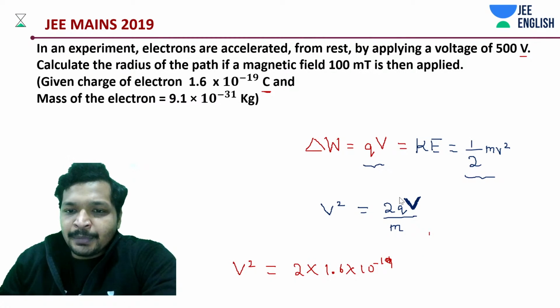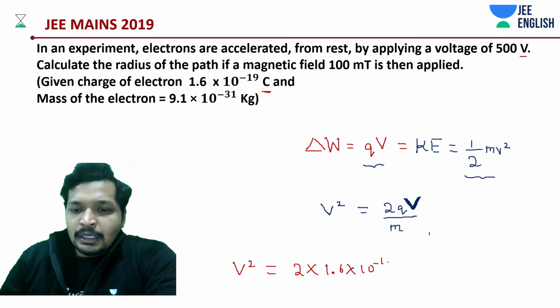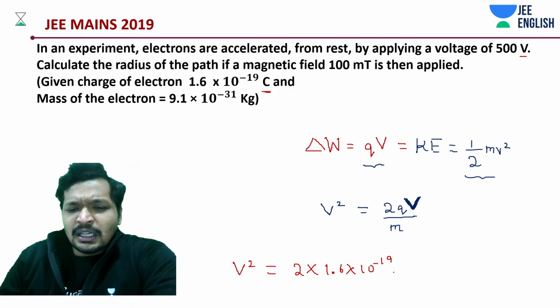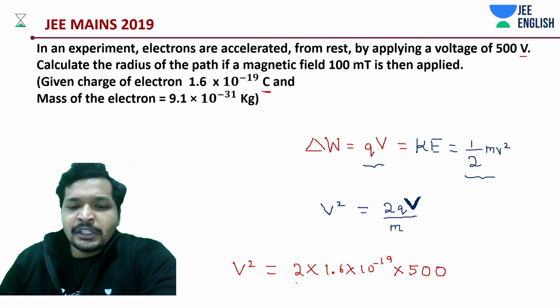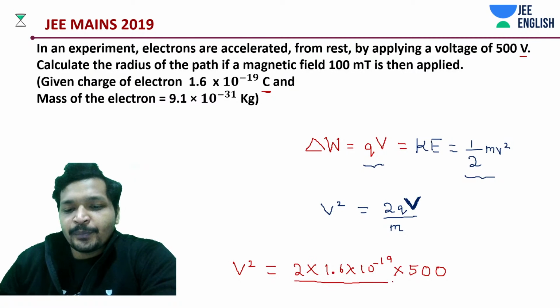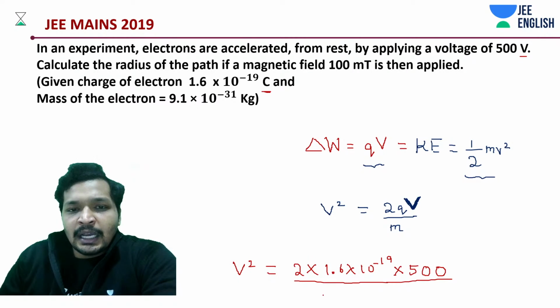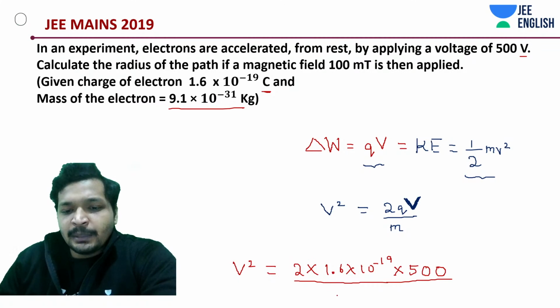It's a very simple problem, students. Really very simple. Something you may have noticed recently in your JEE Mains etc. is that the papers are a little calculation intensive, so you need to make approximations or apply shortcuts. Shortcuts can be really simple. Sometimes into 500 and divided by the mass of the electron, 9.1. Let's keep it as 9.1 for now. Later on we are going to say this is nothing but 9.